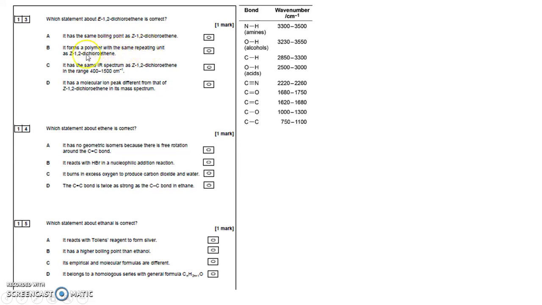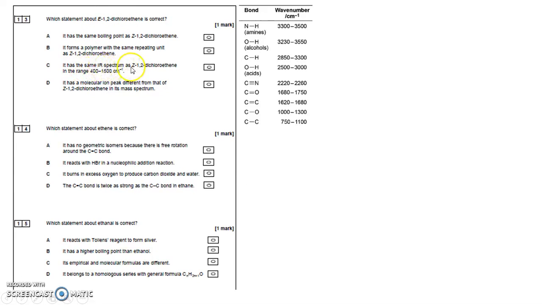It forms a polymer with the same repeating unit as Z. Well, in actual fact, I think that one's true, because the carbon-to-carbon double bond breaks and forms single bonds. So once they've formed single bonds, the atoms are not fixed in position in space, because a single bond does have free rotation. So the Cl's are free to move up and down because the carbon-to-carbon single bonds can rotate. So it's no longer fixing the positions of the Cl groups in space, and therefore the repeating unit will be the same irrespective of whether it's come from an E or a Z isomer.